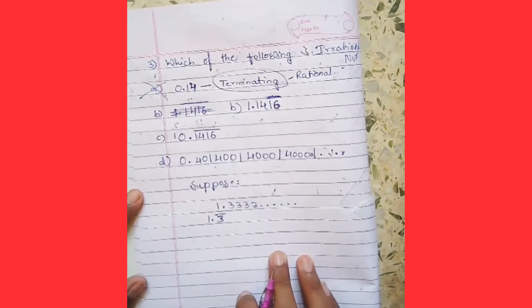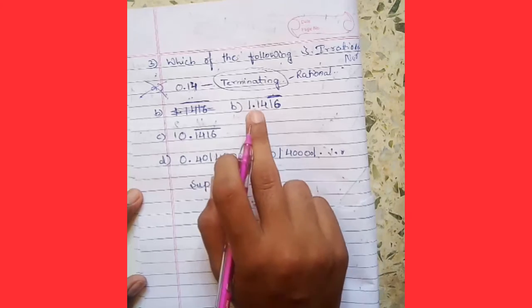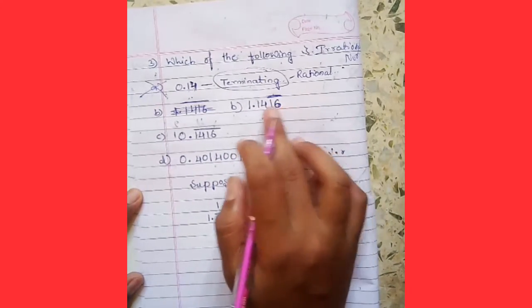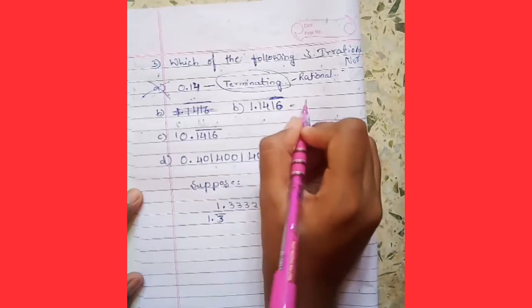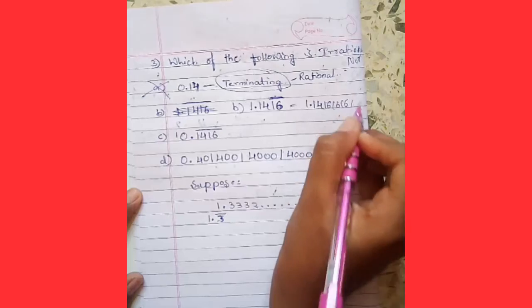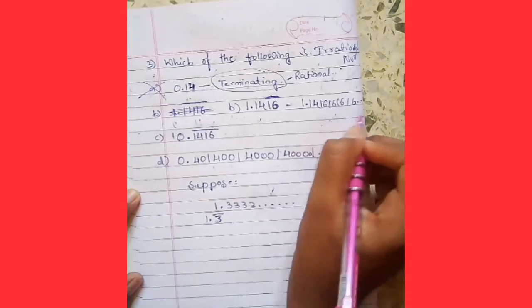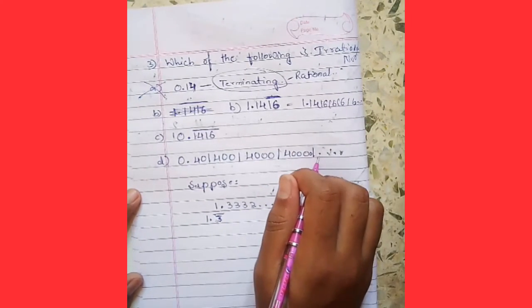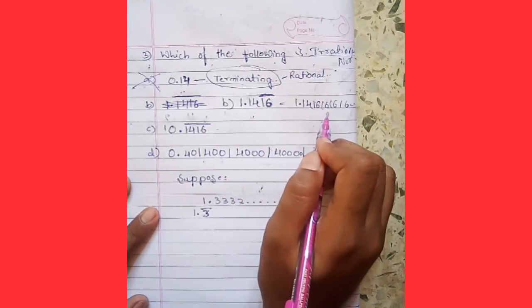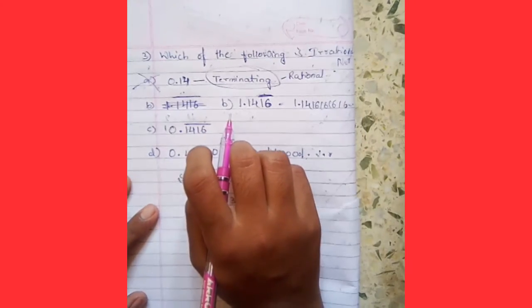What is option B? 1.1416 and so 16 is repeating, means 1.1416161616. Here there is a repetition of 16. Is this a rational number or irrational number?